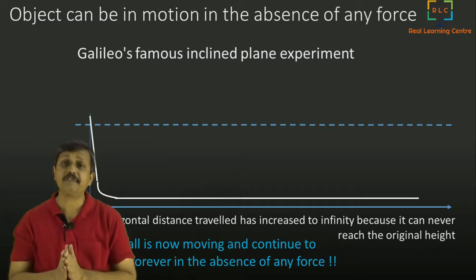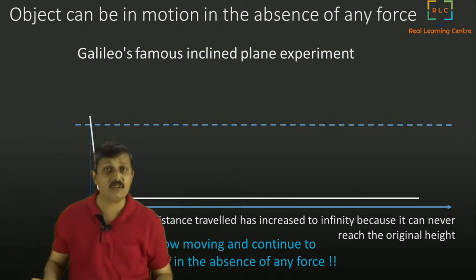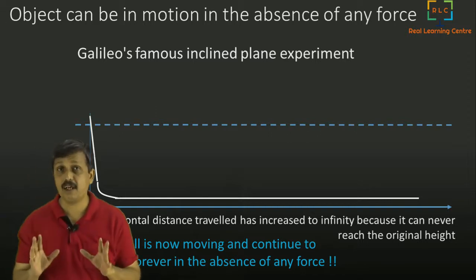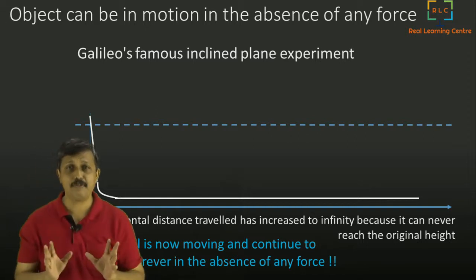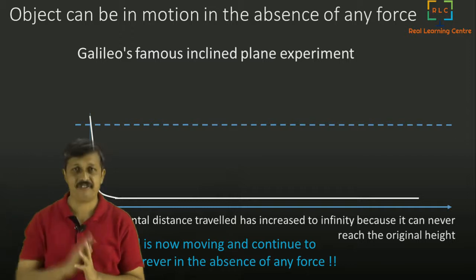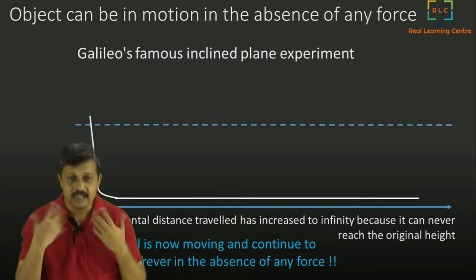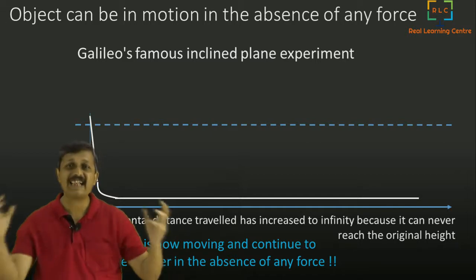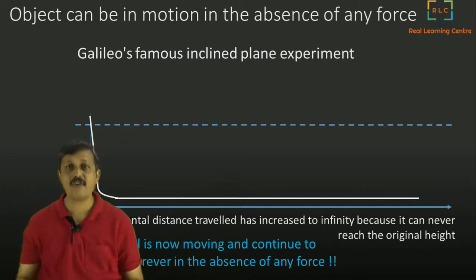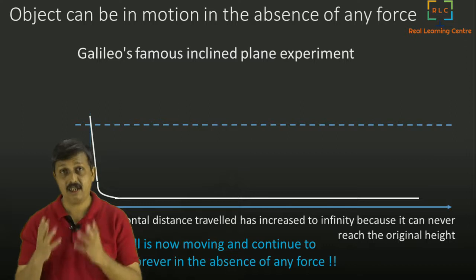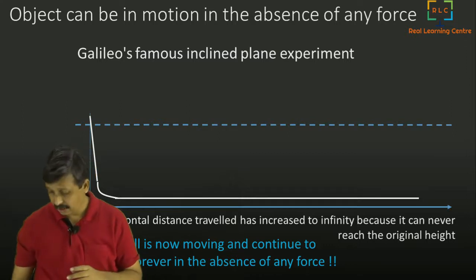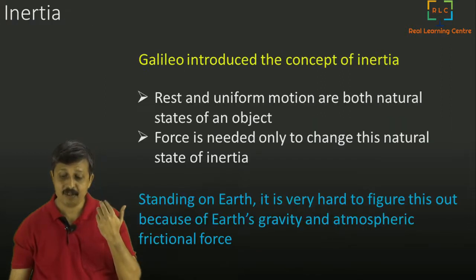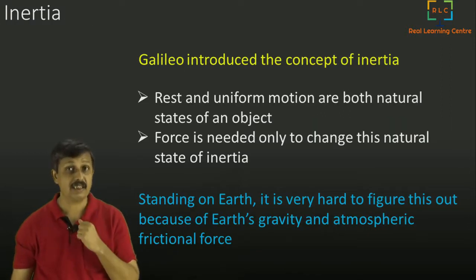Today this is somewhat easier to understand, whereas in his days it was harder, because nobody had ever experienced what happens in space. All their experiences were around the earth, where gravitational pull, air resistance and friction on the ground are there and cannot be zero.